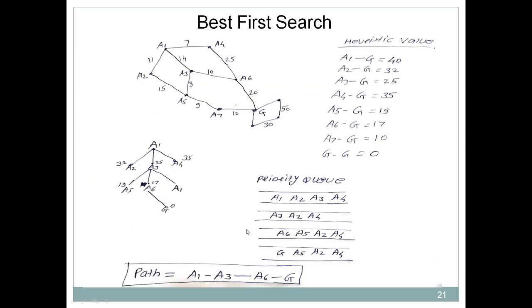So what kind of path are we talking about? We reached G, so we have to find the path from the initial state. So the path is A1, A3, A6 and G. In this way we have found the optimal path by using the best first search algorithm. I hope you understand how the best first search algorithm works.